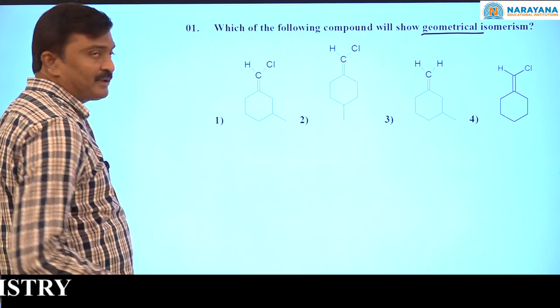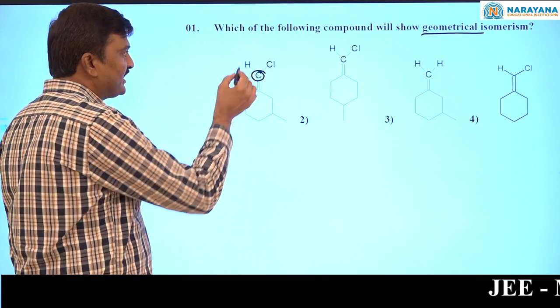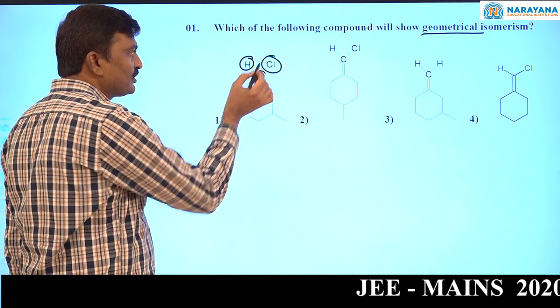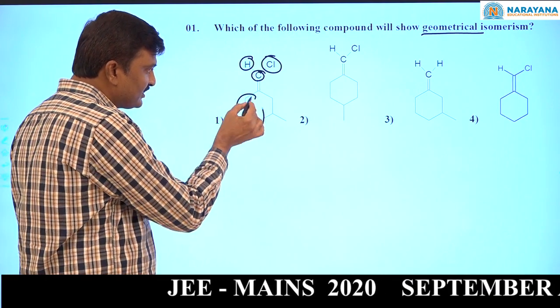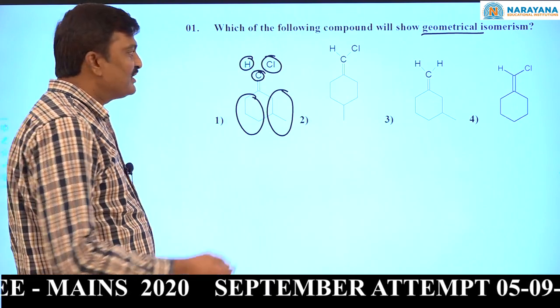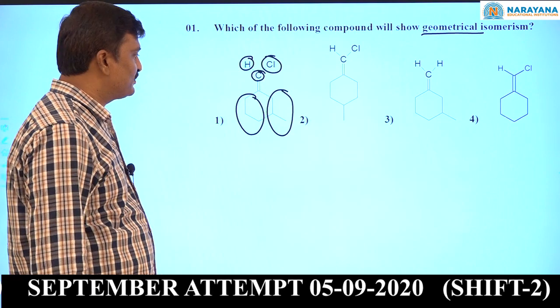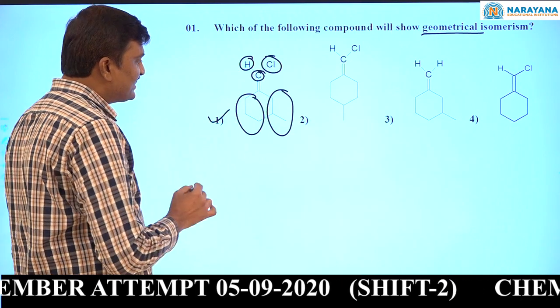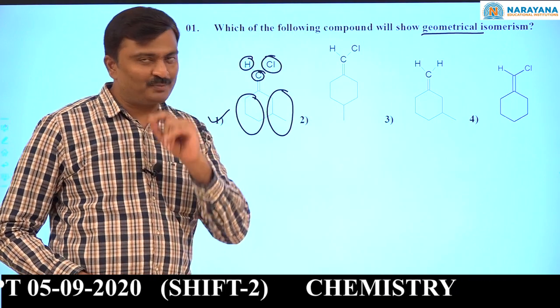Now, let me explain the first option. See, this double bond carbon is attached to hydrogen and chlorine, two different groups. Now, on this double bond carbon, these groups are also different. So, with respect to C double bond C, here geometrical isomerism is possible. So, the answer is the first option. The remaining are not correct.